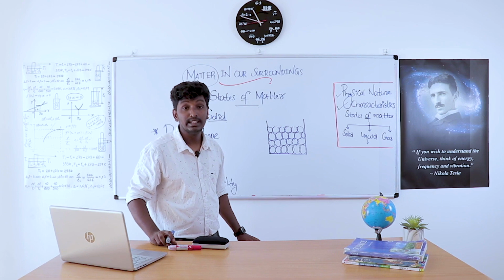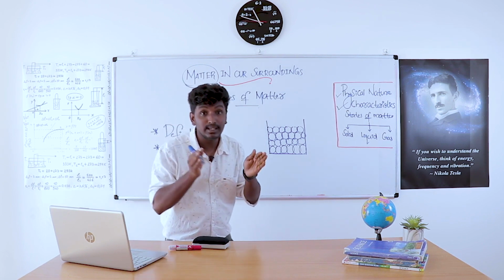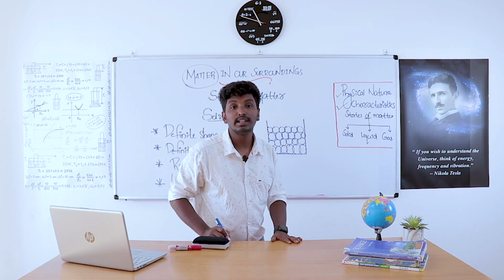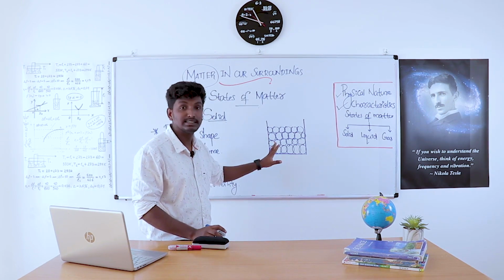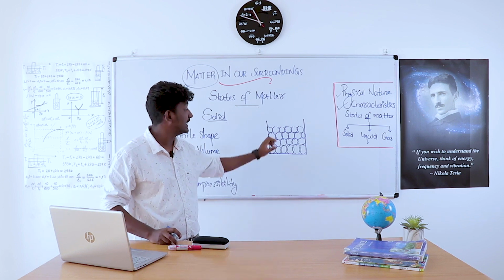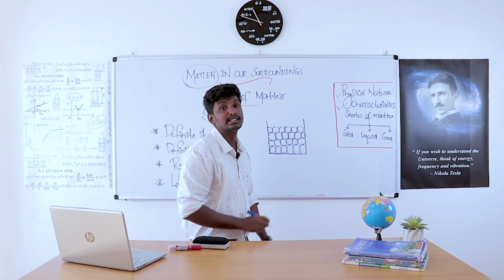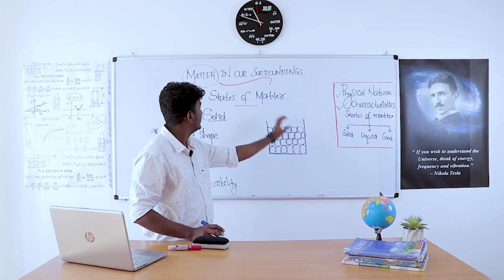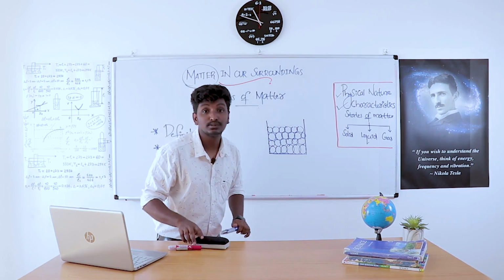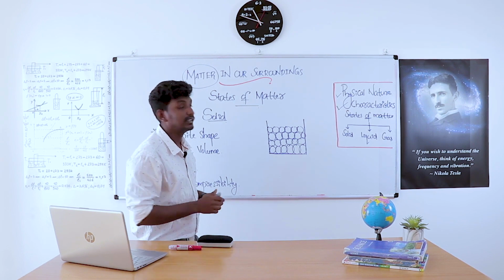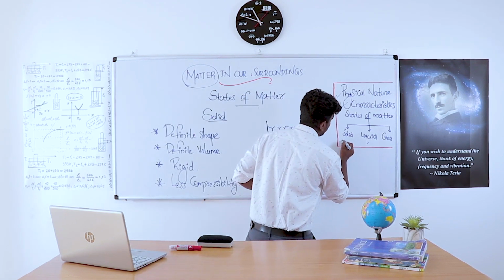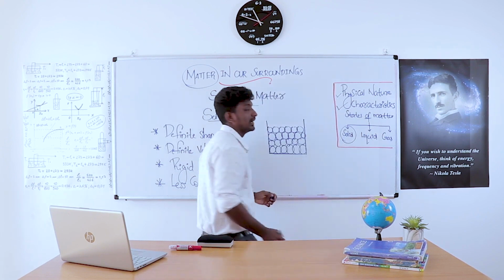Therefore, intermolecular distance is very less and freedom of movement is very, very less. Or otherwise, we can say that there is no freedom of movement. It can only vibrate from its fixed position. These are the properties of a solid substance or solid state. Now, we complete the first state of matter, solid.